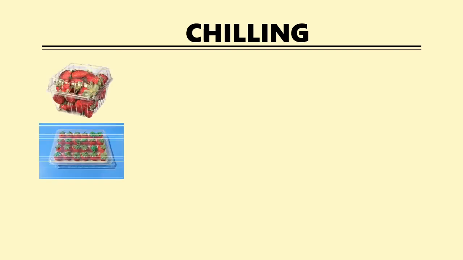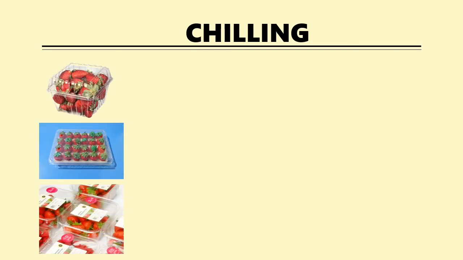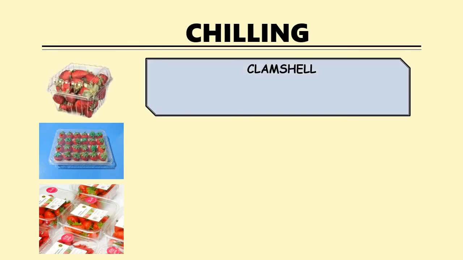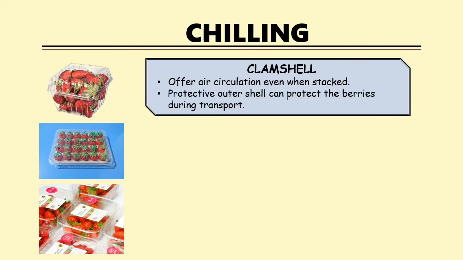Moving to another slide. For chilling conditions, berries can be kept in a few types of containers such as clamshell, tray, and top seal packaging. Each of these types of packaging is very different from each other. Clamshell packaging offers good air circulation even when being stacked. This is good when we have limited space for chilling. The outer layer of the clamshell is quite hard, so it protects the berries during transportation.